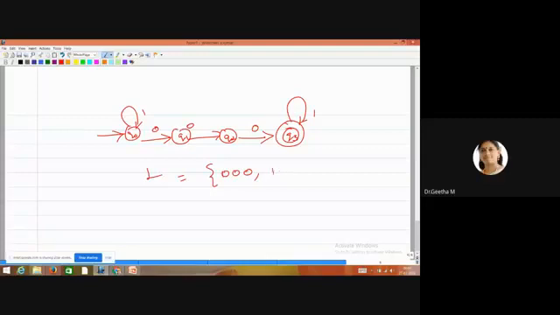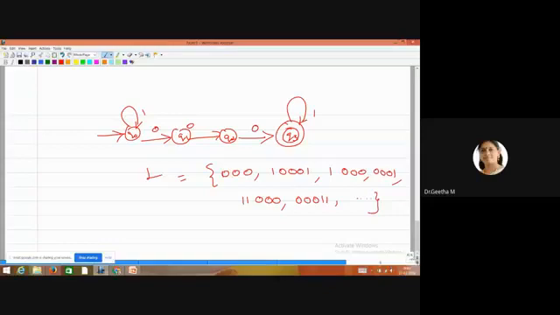Then single zero, triple zero, 1 is possible. Triple zero, double one is possible. Likewise, the number of ones will be increased. So these are all the strings which should be accepted by this finite automata. So I have completed the part of exactly 3 number of zeros and also occurrences of 3 number of zeros.